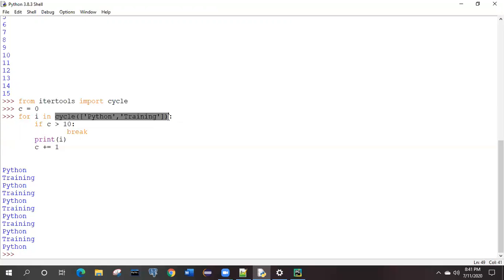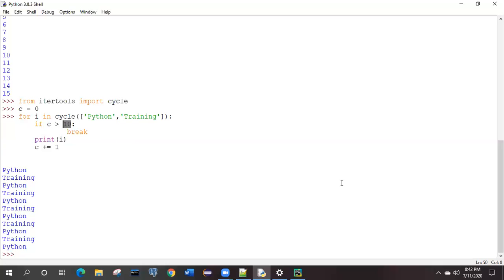If you give a condition like C greater than or equal to 2, then it will print only Python, training, and Python, because that is the number of elements. Check similar things for repeat, and then check one more time in repeat without giving these conditions.